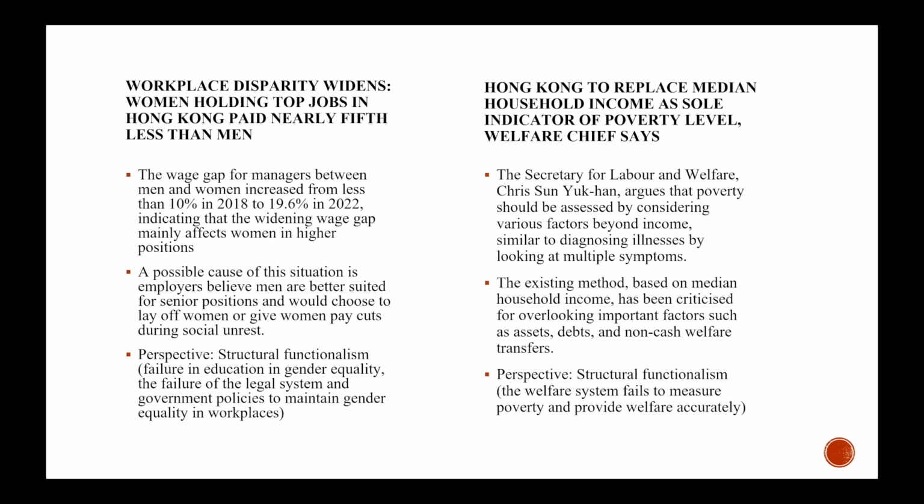equality in workplaces. And the seventh article mentions the existing method of measuring poverty. The existing method now is based on median household income, and it is criticized for overlooking important factors such as access, debts, and non-cash welfare transfers. And this caused the failure in measuring poverty. The perspective used in this article is structural functionalism, that the welfare system fails to measure poverty and provide welfare accurately, leading to the unsolved poverty problem.